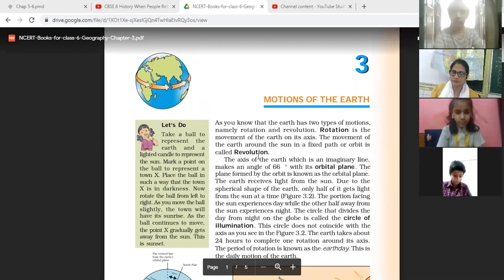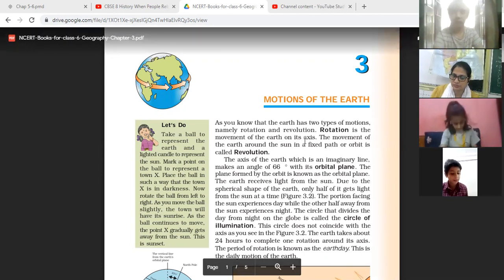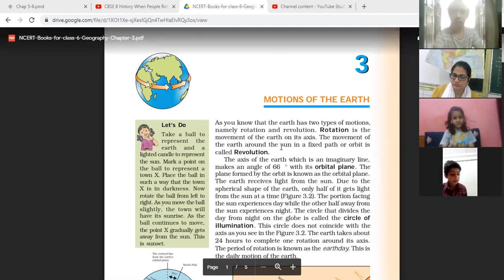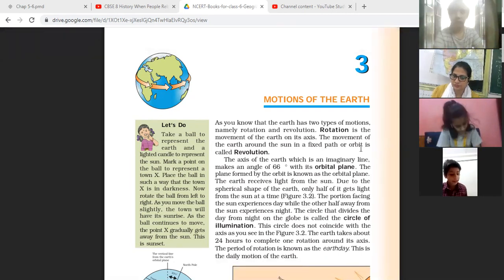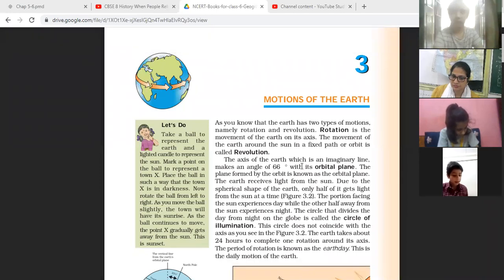Yes, ma'am. As you know, the earth has two types of motions, namely rotation and revolution. Rotation is the movement of the earth on its axis. The movement of the earth around the sun in a fixed path or orbit is called revolution. The axis of the earth, which is an imaginary line, makes an angle of 66 and a half degrees with its orbital plane. Thank you, Rian.